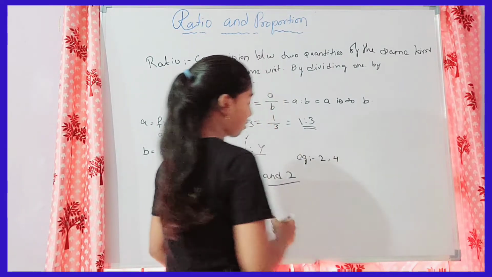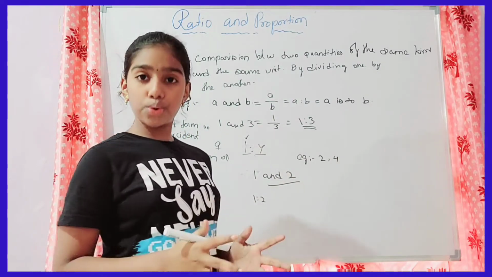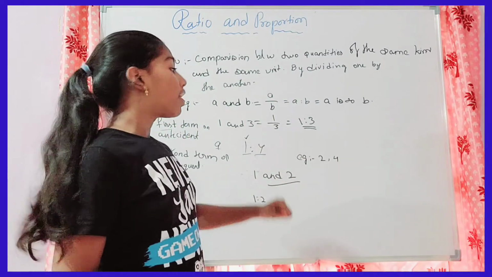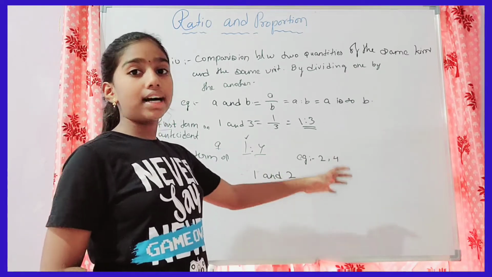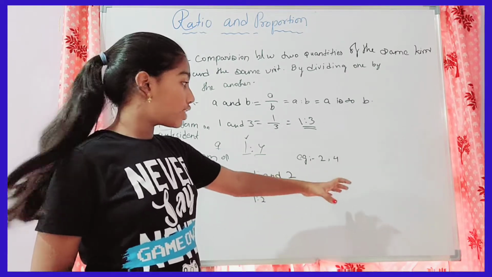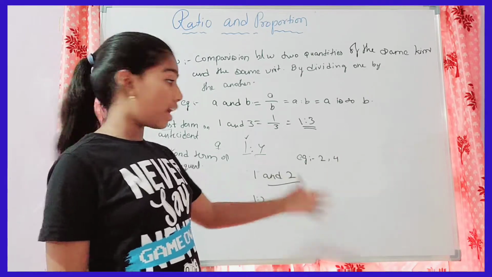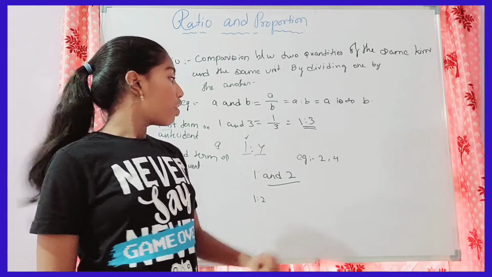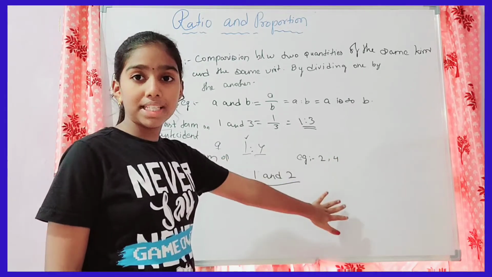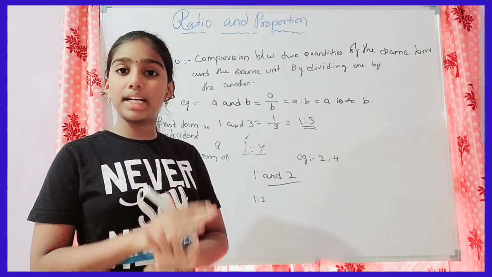I'm taking the example of 2 and 4. The ratio should always be represented in the simplest form only, otherwise it will not be the answer.